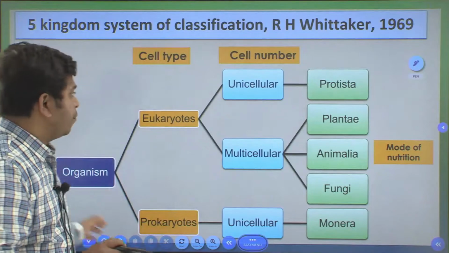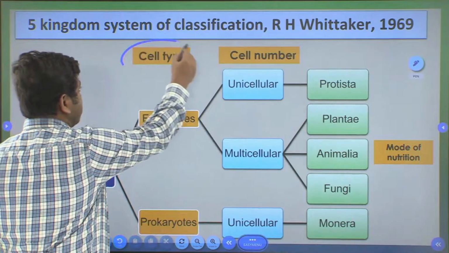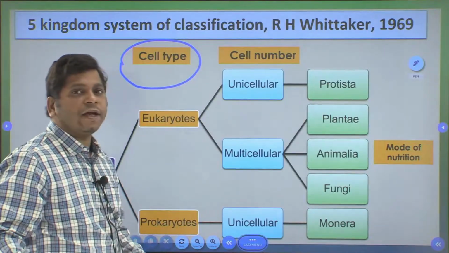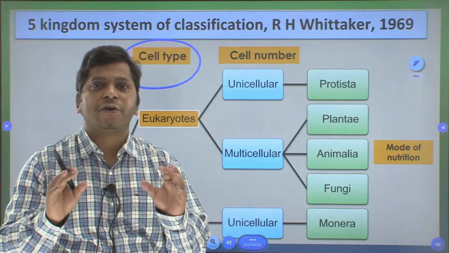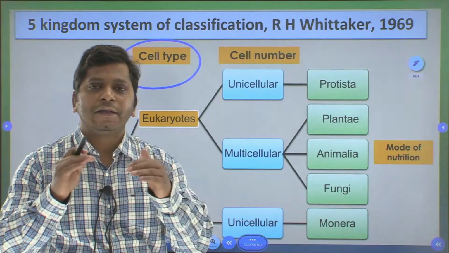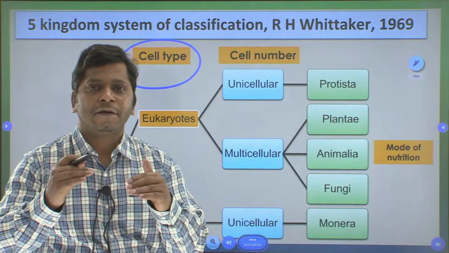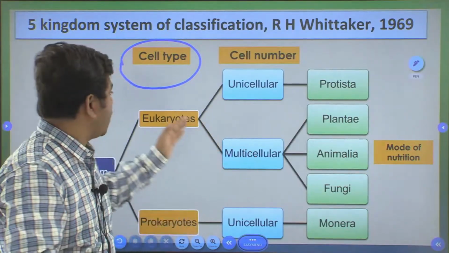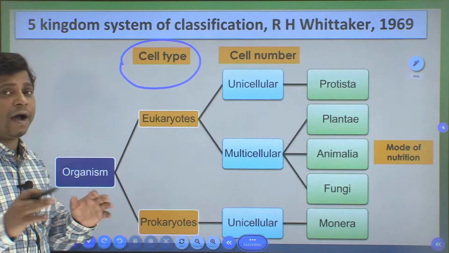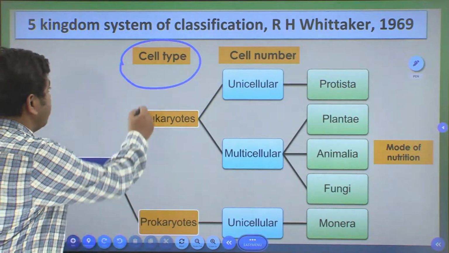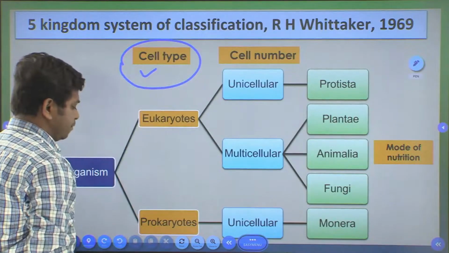One was cell type. You remember from the last slide that prokaryotes and eukaryotes were placed under the same kingdom. R.H. Whittaker gave a lot of emphasis to classifying them separately, so prokaryotes and eukaryotes are kept separate. So based on cell type, organisms have been classified.